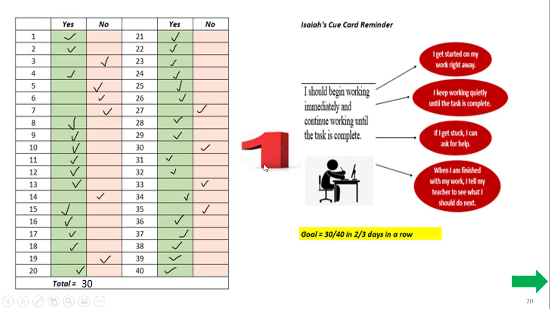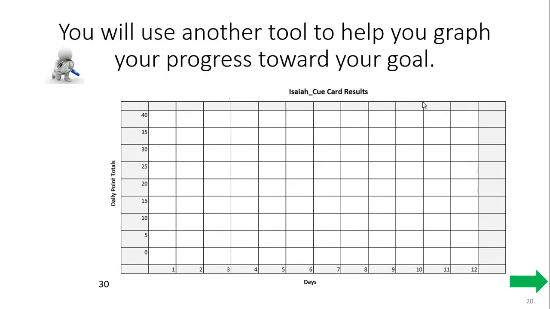Our goal is to get 30 checks in the yes column in 2 out of 3 days in a row that we're working on this activity, Isaiah. So when you hear the vibration and you give yourself a check mark for being on task, we're going to practice that, and hopefully you'll be able to get 30 out of 40. Once you do that 2 out of 3 days in a row, you'll be meeting your goal.